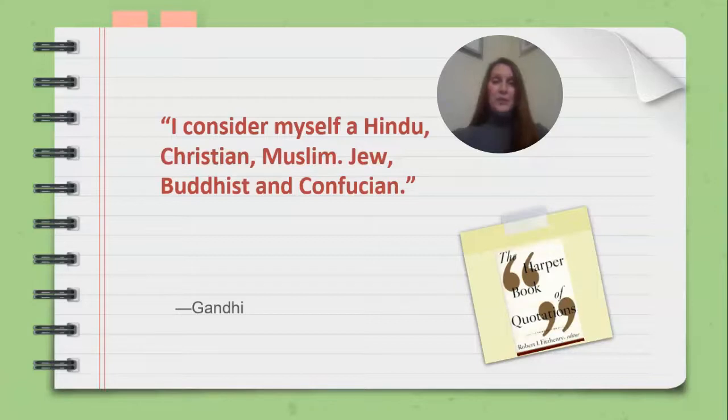And here we come to our quote section. I consider myself a Hindu, Christian, Muslim, Jew, Buddhist, and Confucian. And that was said by Gandhi.